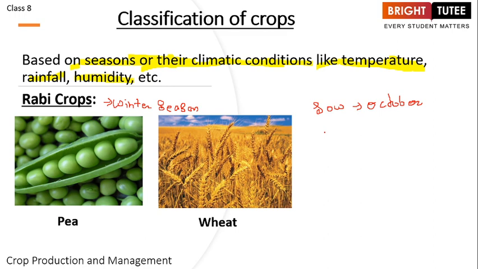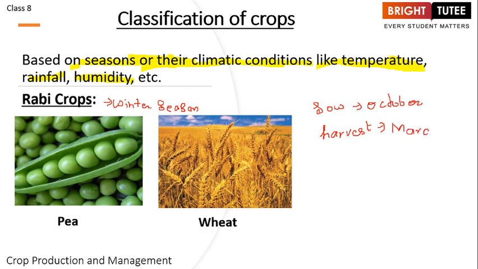And when is it harvested? Harvesting is when we obtain the fruit or the seed that we are looking for, when we are taking out the useful thing from the crop, right? So the seed is sown in October and it is harvested in the month of March or April.